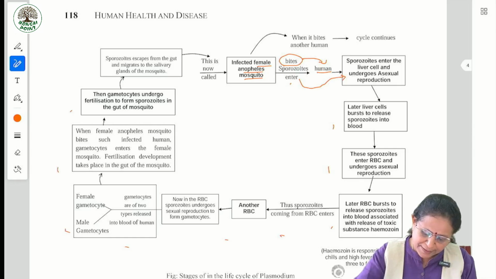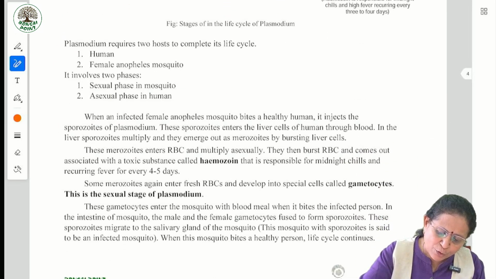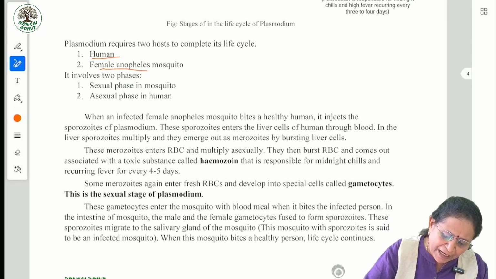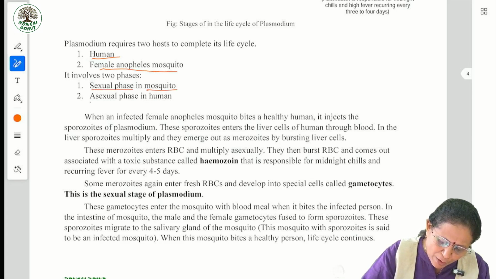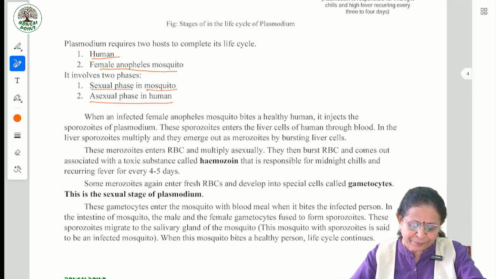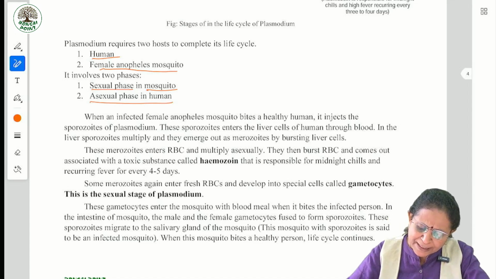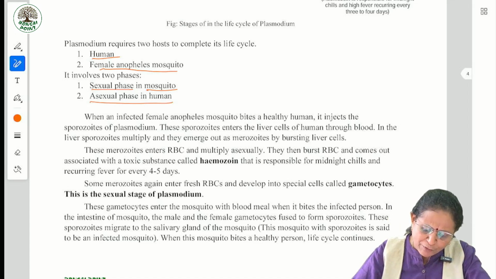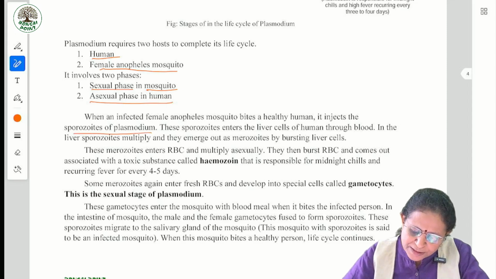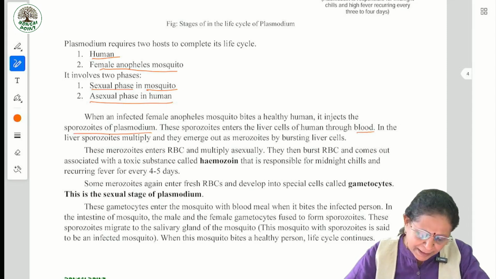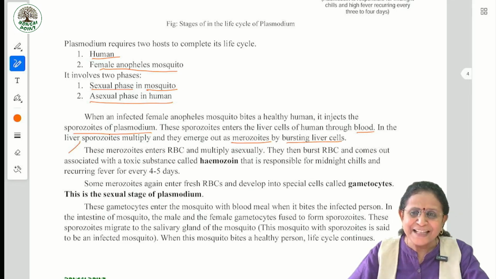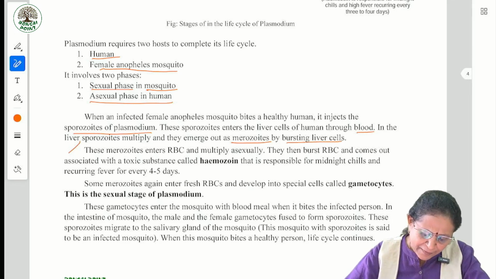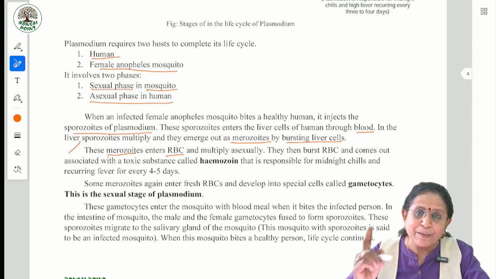Please go through these. Plasmodium requires two hosts to complete its life cycle, human and female Anopheles mosquito. It involves two phases, sexual phase in mosquito, asexual phase in human. When an infected female Anopheles mosquito bites a healthy human, it injects the sporozoites of Plasmodium. The sporozoites enter the liver cells of the human through blood. In the liver, sporozoites multiply and they emerge out as merozoites by bursting the liver cell. Look at all the words. The merozoites enter RBC and multiply asexually.